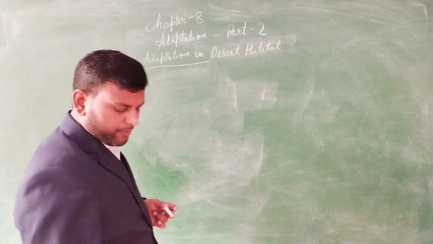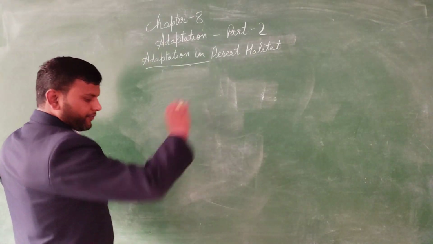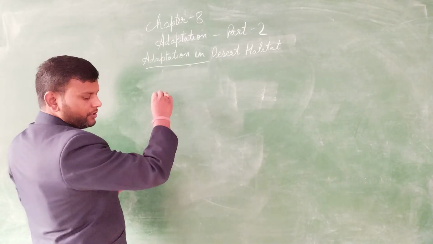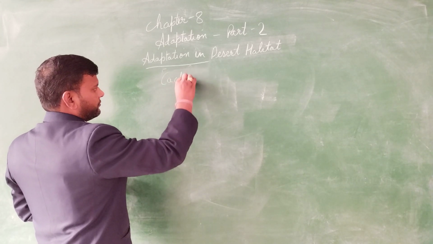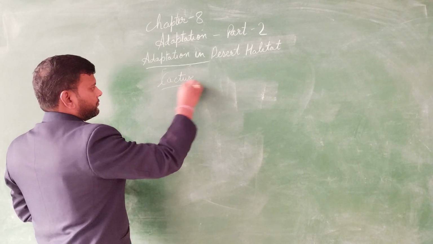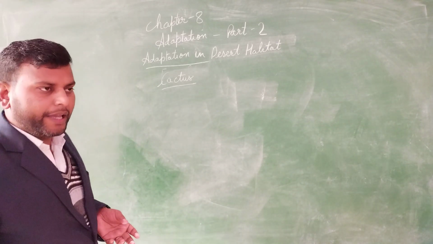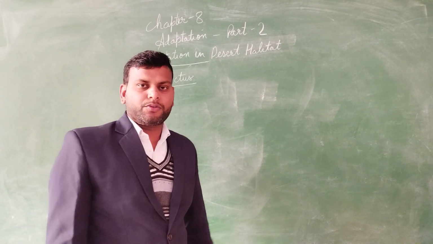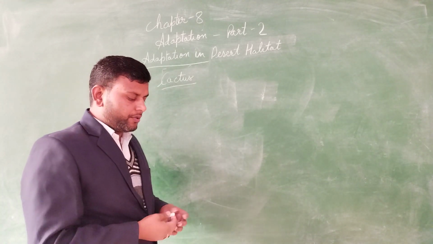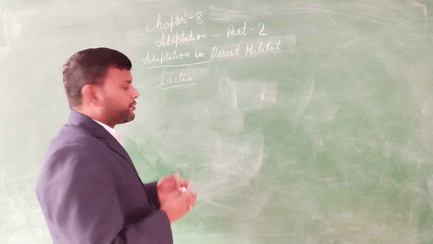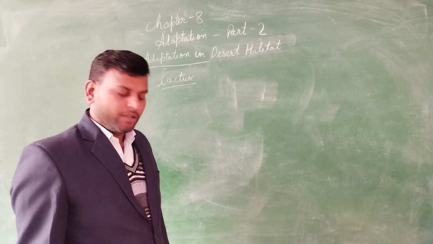Now if we talk about a desert plant, it is the cactus. You would have seen the cactus, and it grows in our country also, in Rajasthan. It is always green.